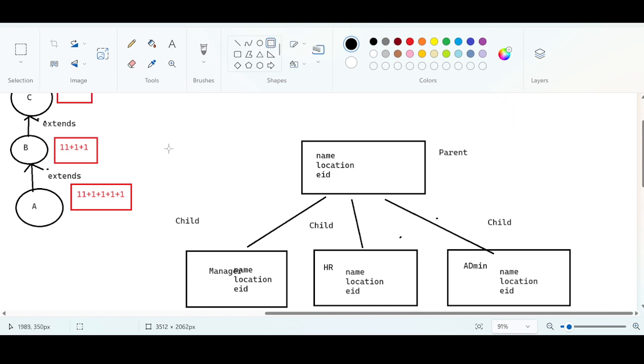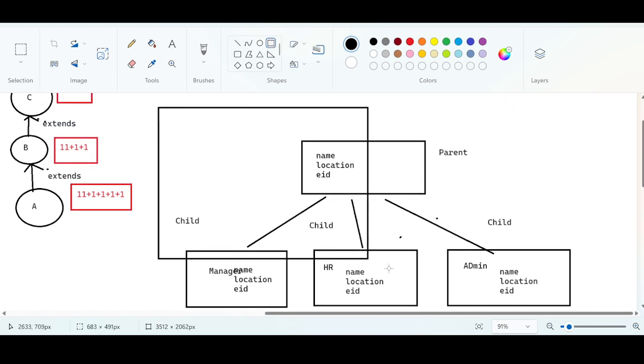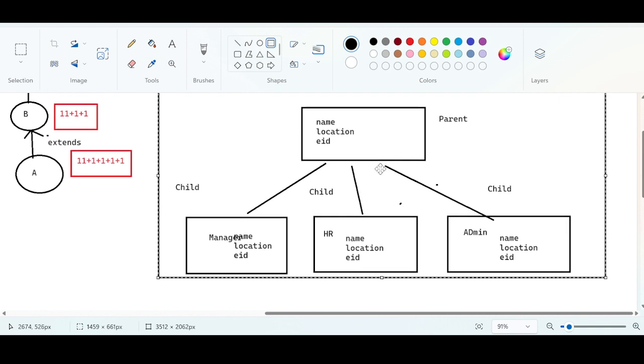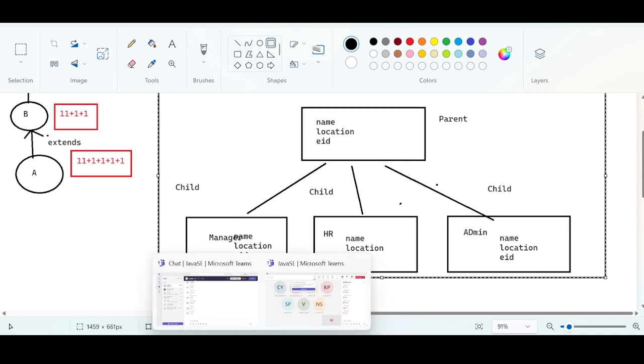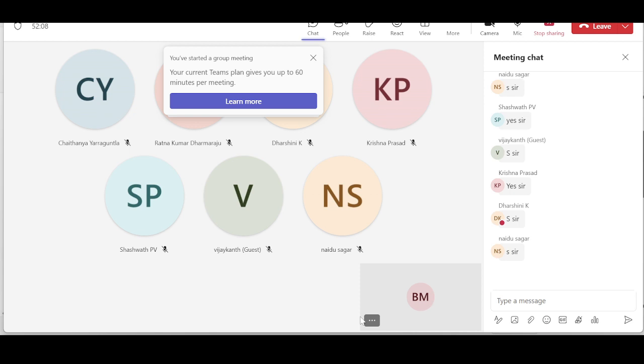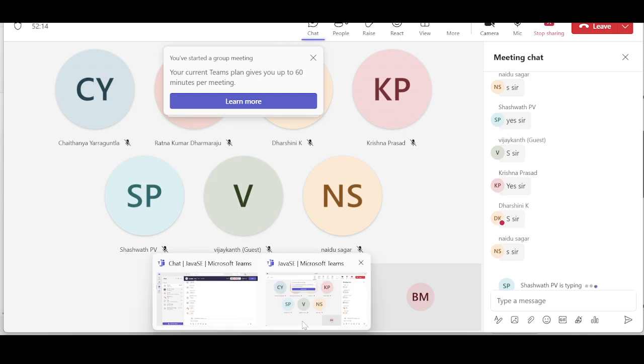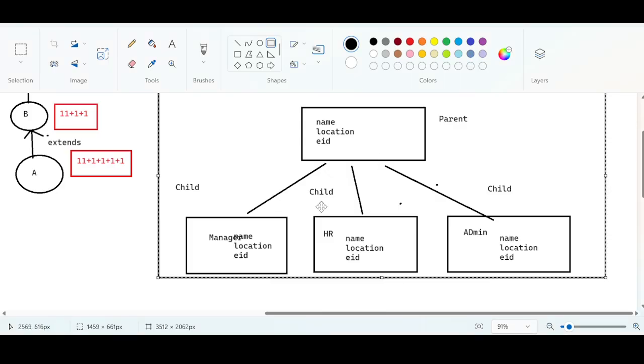By looking at this, can I conclude what kind of relationship this is? Can anyone tell what kind of inheritance pattern this is? I want answers from you. What kind of inheritance pattern is that which I have just described? Let me keep the diagram. We have one parent and we have 3 different childs. Come on, everyone.